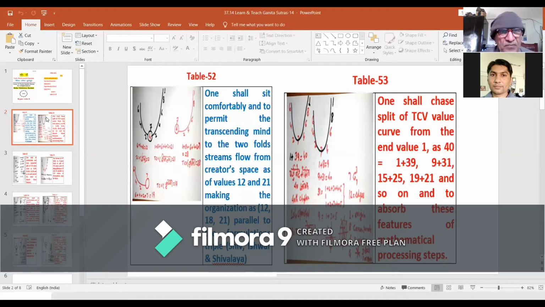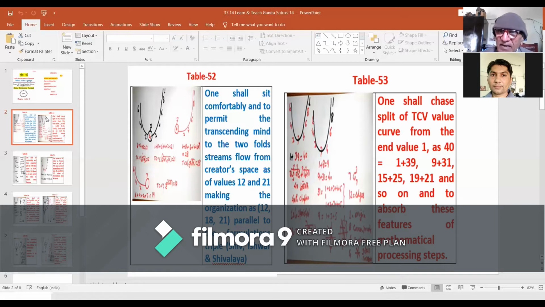Now see, we are having 2 streams flow from the creators' space, fourth space, the seed of the fourth letter. On one end is a stream of values 2, 4, and 6, making summation value 12. On the other end, there is a flow of values 2, 4, 6, 8, and 1, making summation value 21.